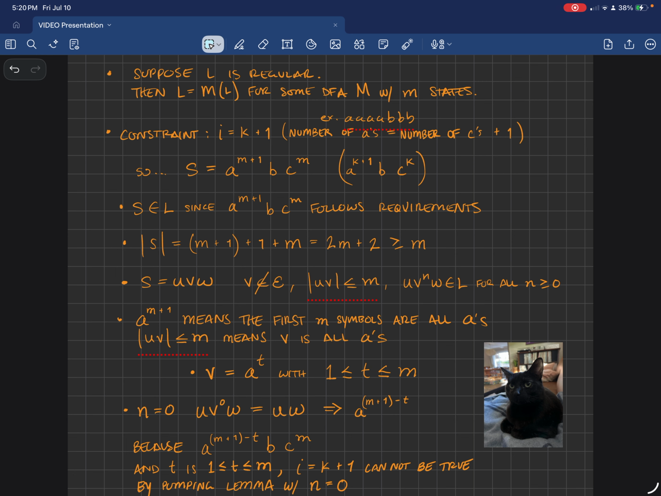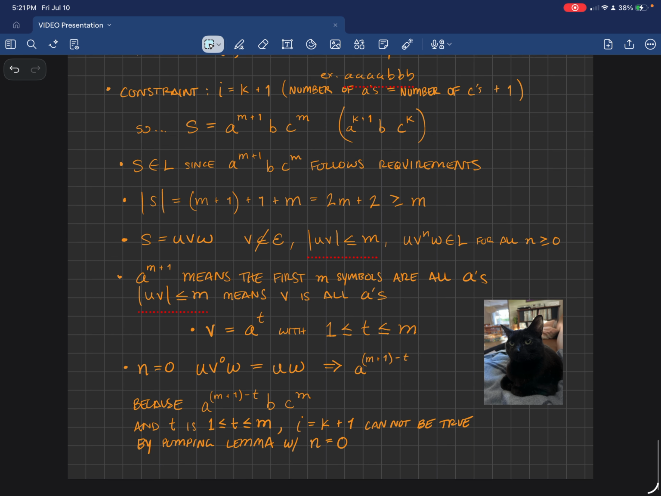And now we're going to say this string is in the language, since A to the M plus 1, B, C to the M follows the supposed requirements, where the length of S equals M plus 1 plus M, which equals 2M plus 2, which is greater than or equal to M. Now we're going to break apart S. S equals UVW, where V is not empty, the length of UV is less than or equal to M, and U V to the N W is a part of L for all N greater than or equal to 0.